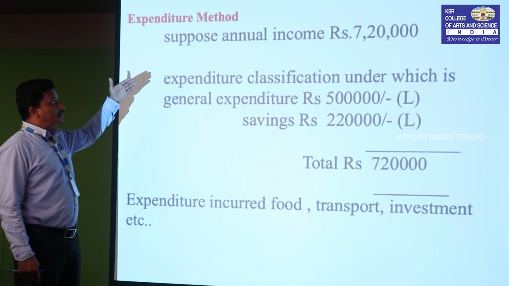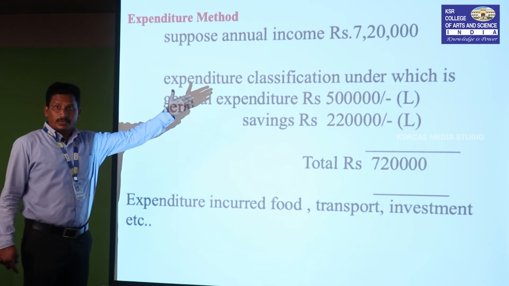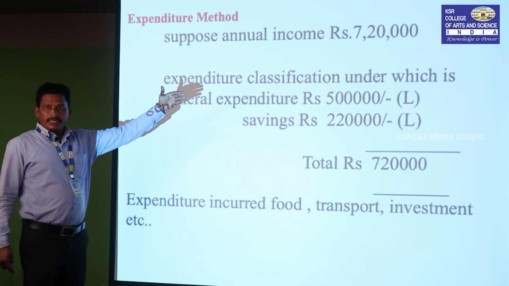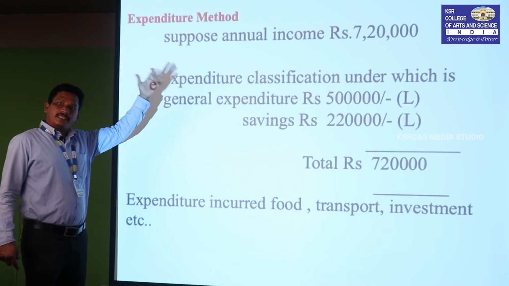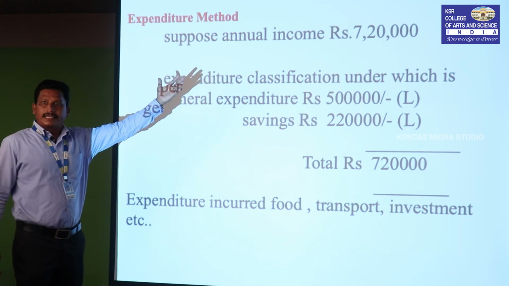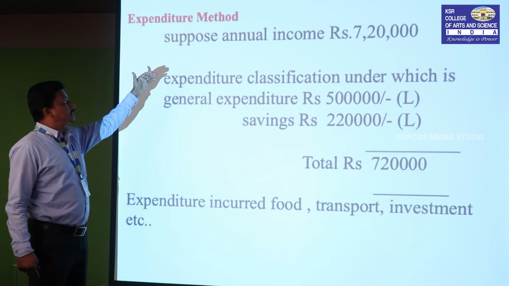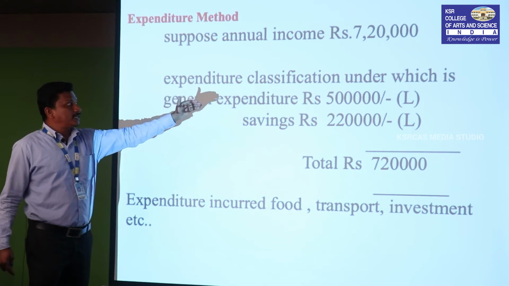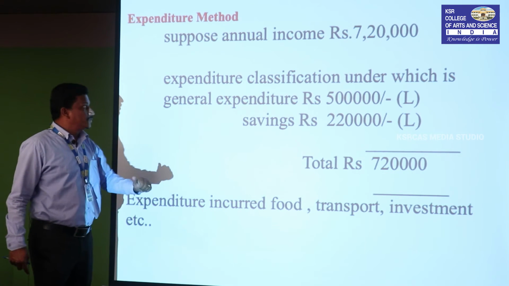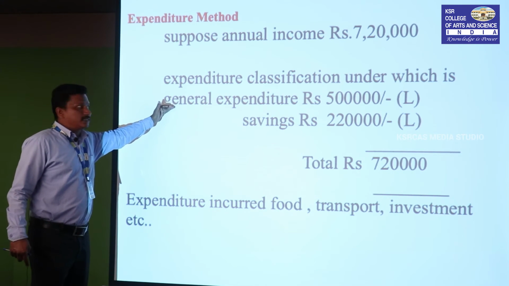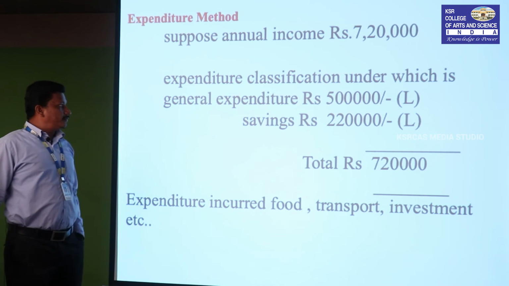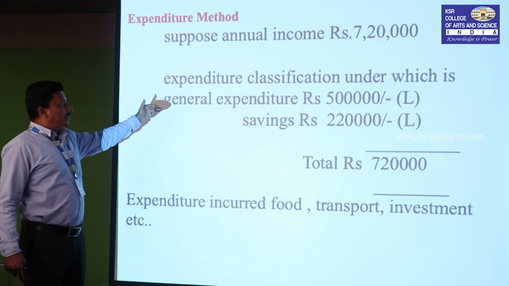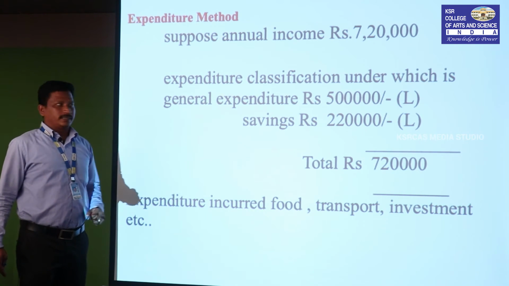For example, suppose annual income is 7 lakhs 20,000. The income aspect means 7 lakhs 20,000 is the income. But in the expenditure method, we can classify the expenditures out of that 7 lakhs 20,000: within that, the general expenditures are 5 lakhs, and savings are 2 lakhs 20,000.